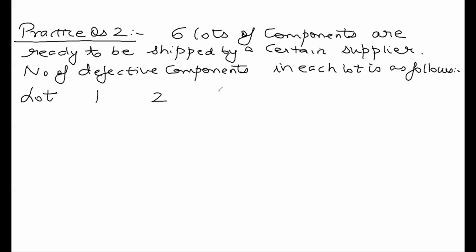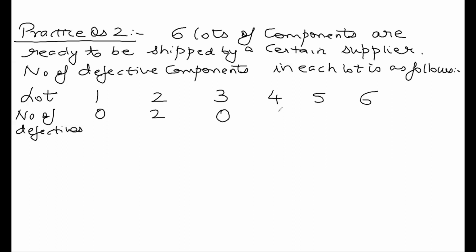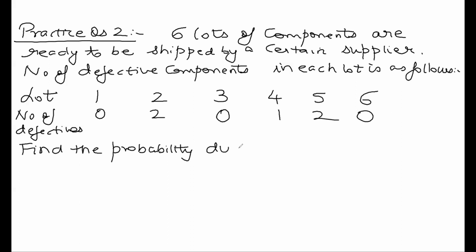Lot 1, 2, 3, 4, 5, 6. There are 6 lots, and the number of defectives are given to us as follows: 0, 2, 0, 1, 2, 0. Okay. The question asks you to find the probability distribution of the number of defectives in a selected lot.